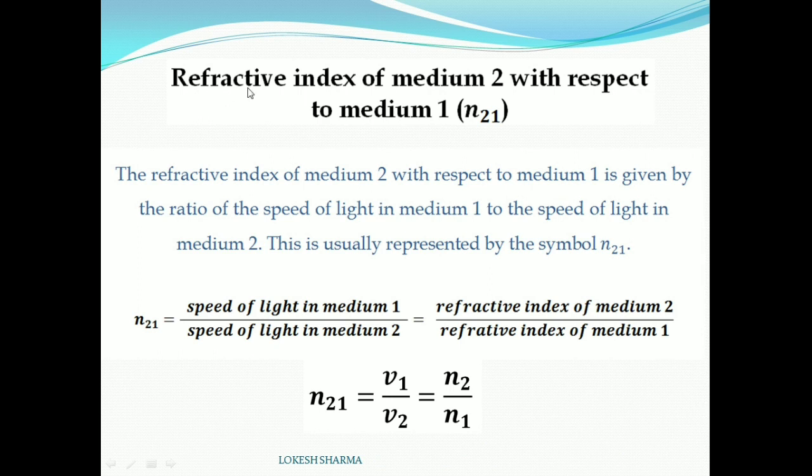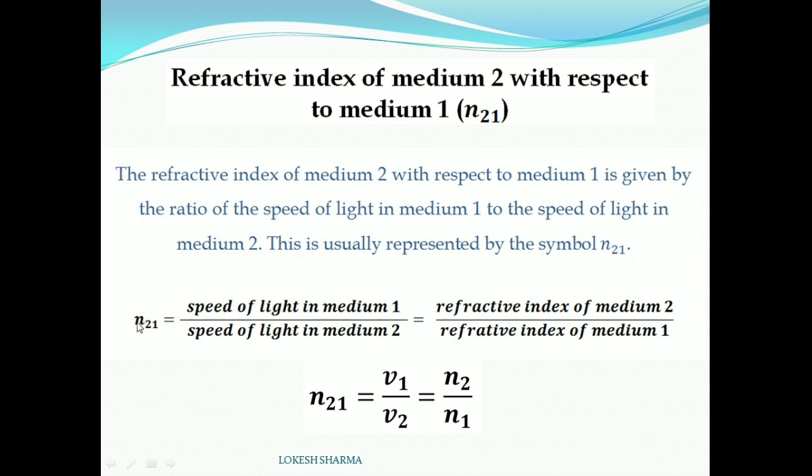Now the next heading is refractive index of medium 2 with respect to medium 1, and it is defined as the ratio of the speed of light in medium 1 to the speed of light in medium 2. This is usually represented by the symbol n21, meaning refractive index of medium 2 with respect to medium 1.